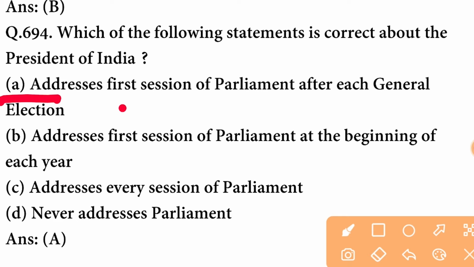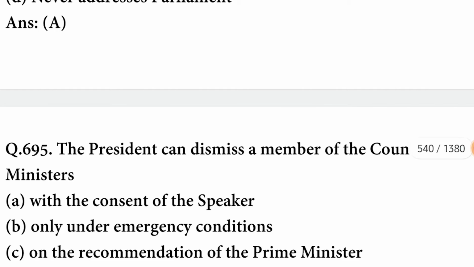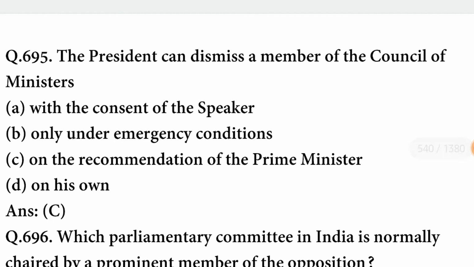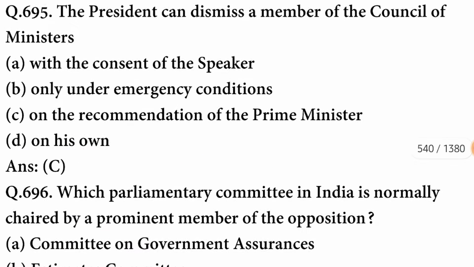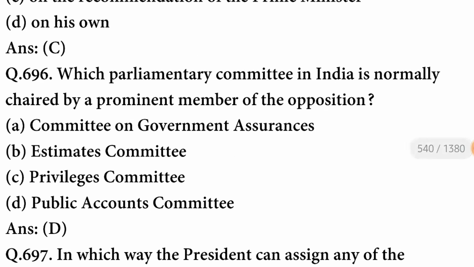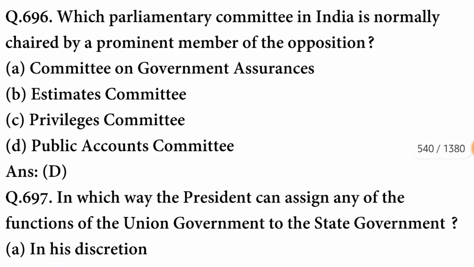The statement is that the President addresses the first session of Parliament after each general election. A option is correct. The President can dismiss a member of the Council of Ministers on the recommendation of the Prime Minister. Which parliamentary committee in India is normally chaired by a prominent member of the opposition? The committee is the Public Accounts Committee.